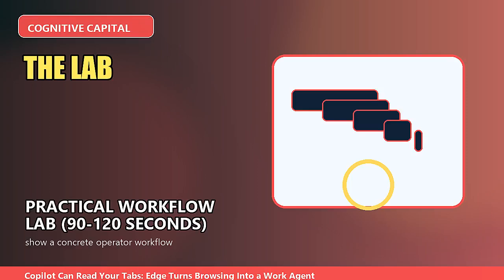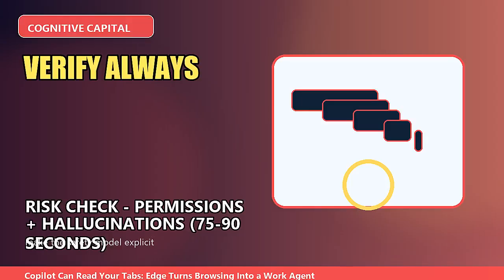Here's a safe operator workflow you can try today. Two failure modes. One, permission drift: people click allow once and forget what the browser can read. Two, summary confidence: Copilot can sound certain while blending information across tabs. Your defense is workflow design: always ask which tab, always quote, and keep a manual verification step for anything with money, security, or compliance attached.